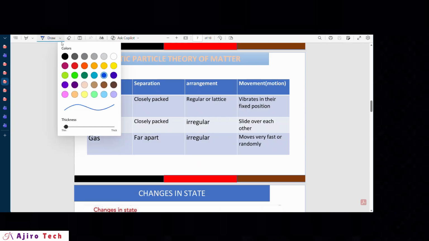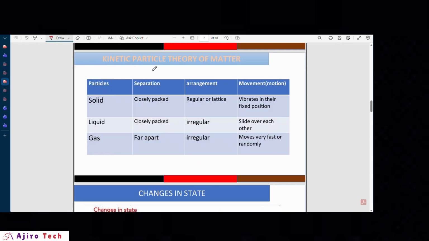What we mean by lattice is that there is a regular pattern of arrangement that gives it this well-arranged form. Also for the liquid, they are closely packed, but not as closely packed like the solids. They have an irregular arrangement, or we could say a random arrangement. And therefore, in terms of movement, they simply slide over each other.